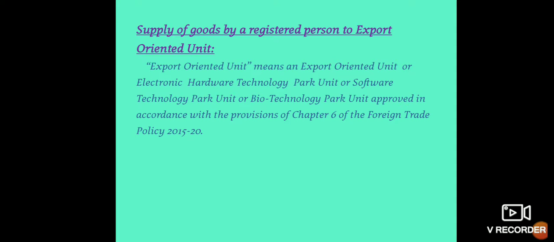Next, supply of goods by a registered person to an export oriented unit. Export oriented unit means an export oriented unit or electronic hardware technology park unit or software technology park unit or biotechnology park unit approved in accordance with the provisions of Chapter 6 of the Foreign Trade Policy 2015-20. If a person supplies goods to any export oriented unit, that will be considered as a deemed export.